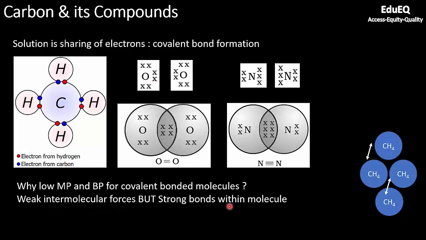And what exactly do you mean by melting and boiling? Melting means whenever you have a solid, the molecules are closely packed with each other. The moment you provide heat, the distance between the molecules increases. And that is the phenomenon which leads to melting or boiling of a compound. Exactly that happens here. When you apply energy, since the forces between one molecule and another molecule are weak, the distance between two molecules starts increasing, and the phenomenon of melting or boiling takes place.